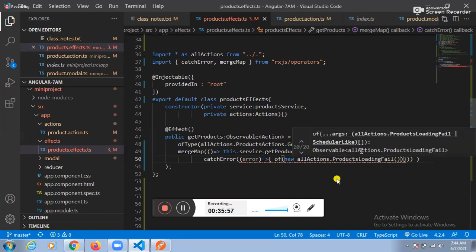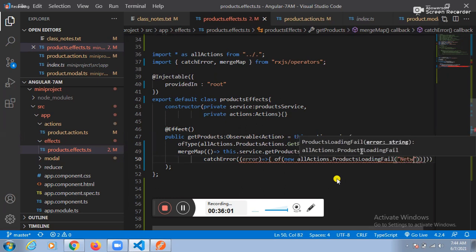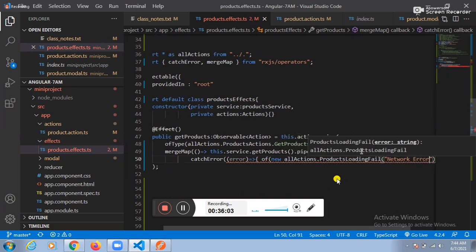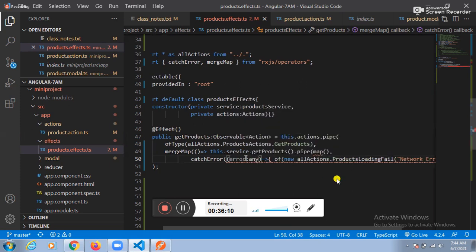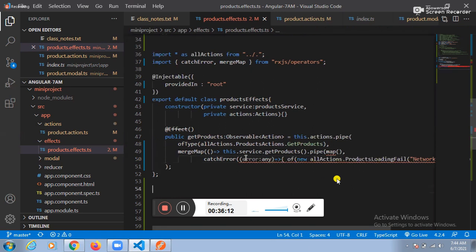Loading fail. Get products loading fail. Next one, see this one here. We should place the network error or something, whatever the network error is, we need to pass that one. Colon, we should place the name. Fine. Anyhow, guys, at the end we will see the error again. Don't worry about it.